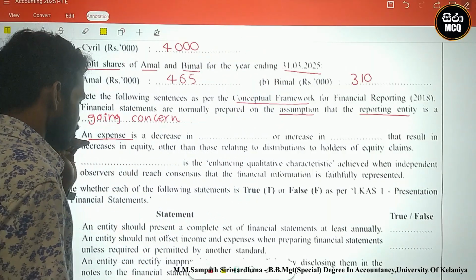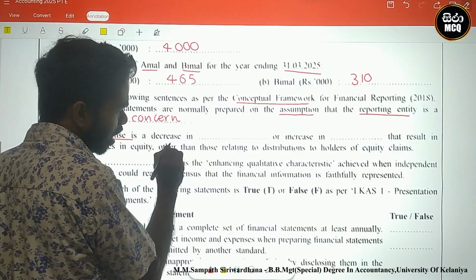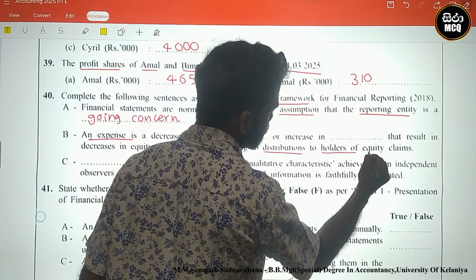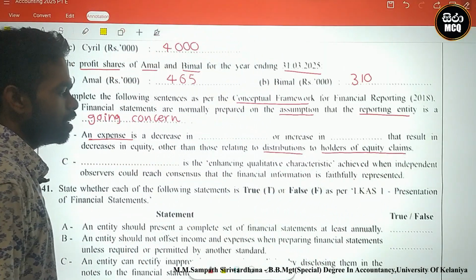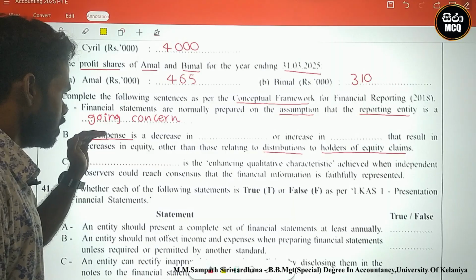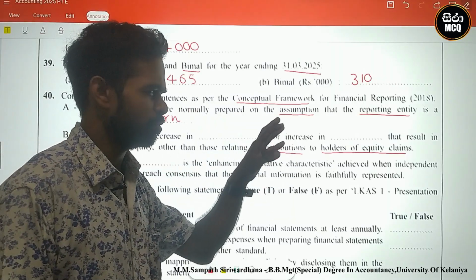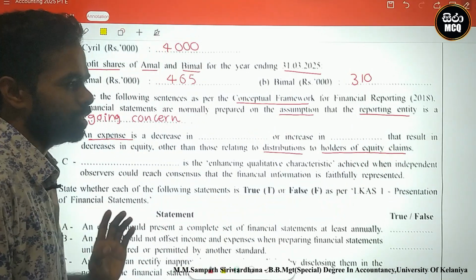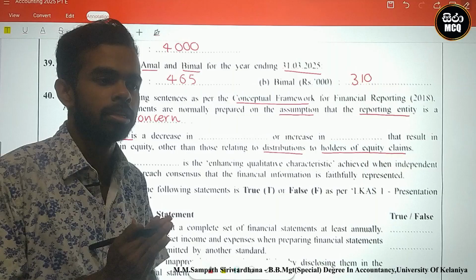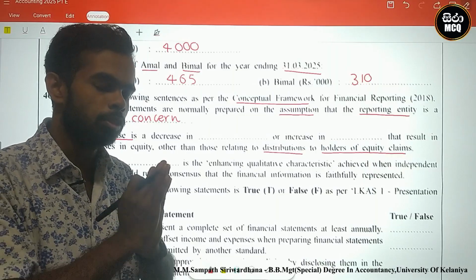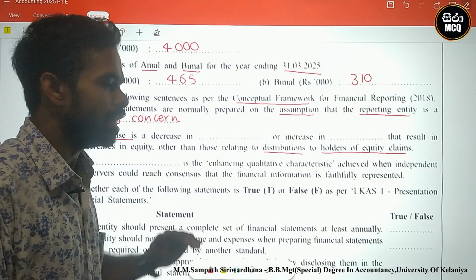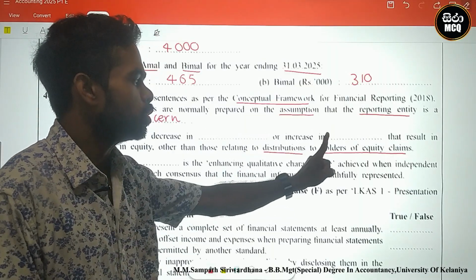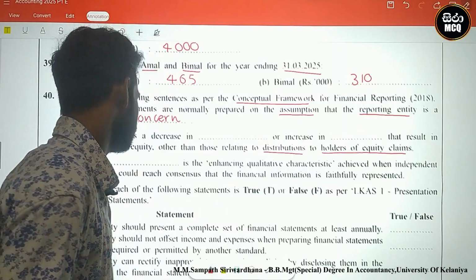Equity decreases, other than those relating to distribution to holders of equity claims. Based on an expense, equity should be deducted.